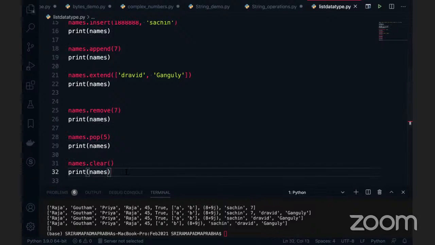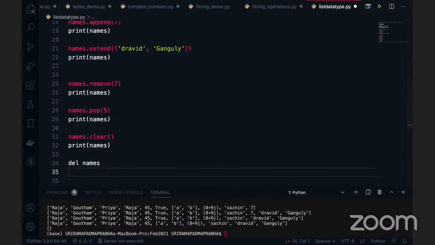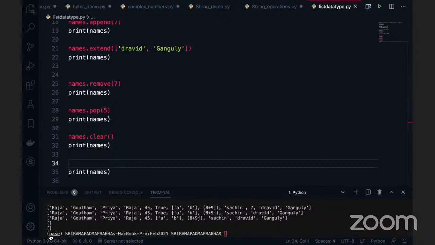Still, if you want to delete it from the memory, then you can use the del command. Del names, if you use this, and after that you try to access names, we can see that names is not available. Can I use this, guys? I'm going to execute this code, and it says names is not defined, because you deleted the object directly. If I'm not using del names here and I print names, you can see the output is empty. That means the list still exists. So clear means it deletes only the items, not the list.